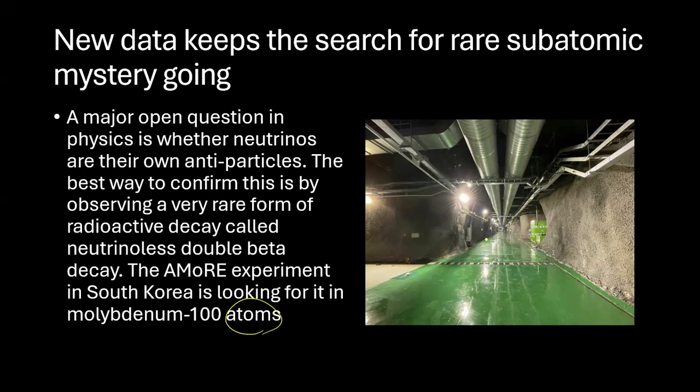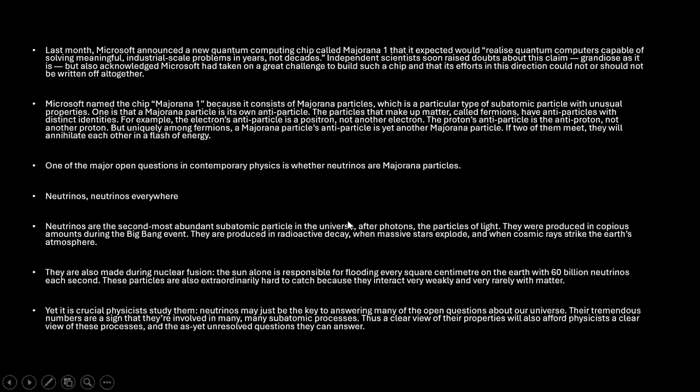Now, what is this experiment? What are they trying to do? All of that we will see. The first important thing is that last month, Microsoft announced a new quantum computing chip, and the name of the chip is Majorana 1. It is expected to realize quantum computing capabilities and resolve meaningful industrial scale problems in years, not decades. Independent scientists soon raised doubts about the claim. They called it grandiose, but also acknowledged Microsoft has taken on a great challenge to build such a chip, and efforts in this direction could not and should not be written off altogether.